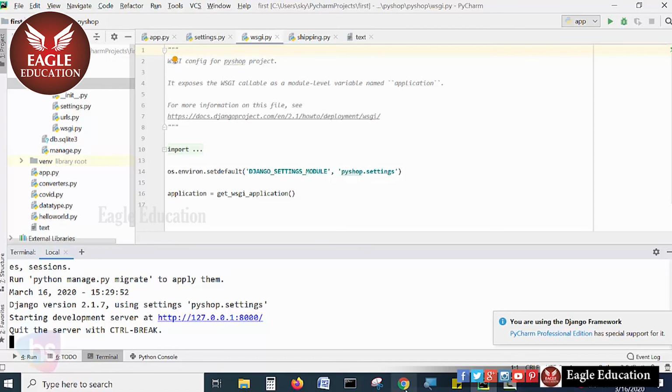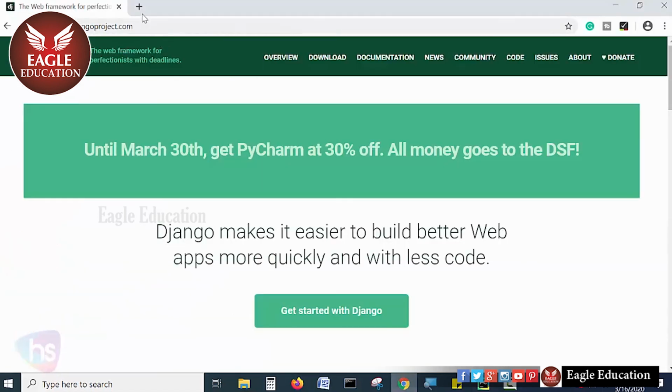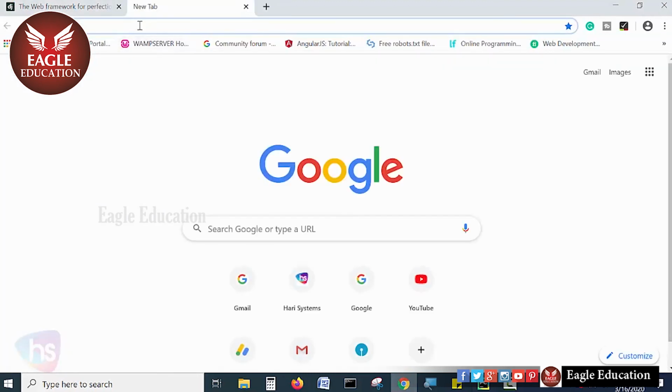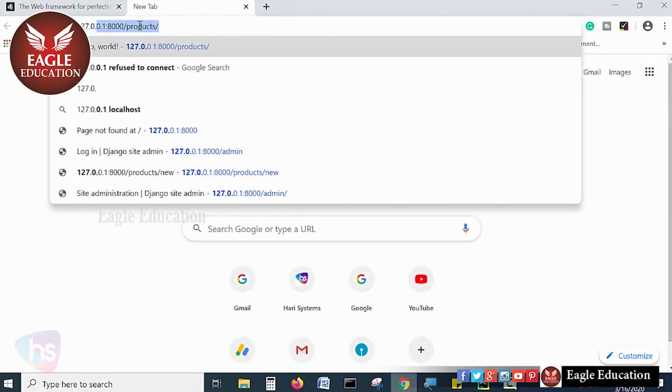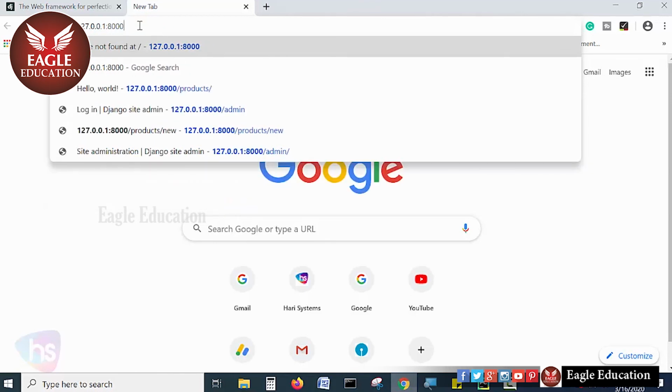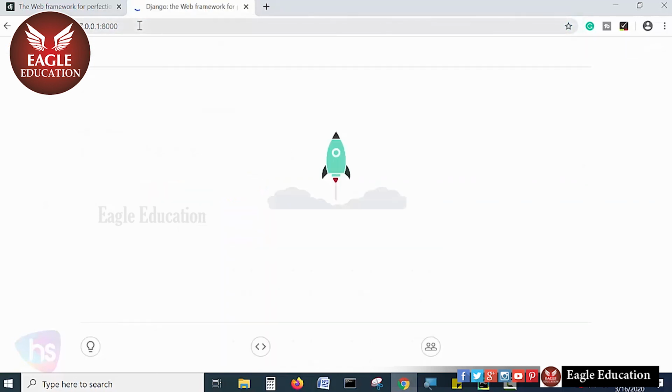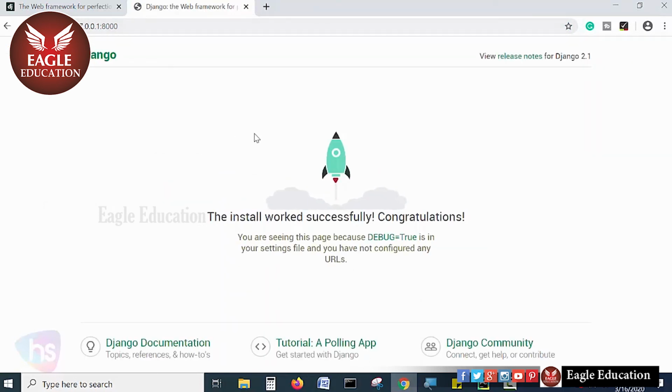Go to the browser, hit this address, and you will check there. 127.0.0.1:8000. Hit enter. Wow, it's a beautiful Django page.